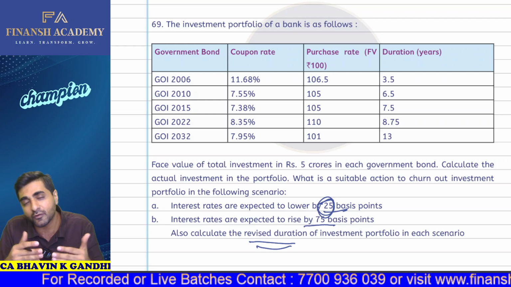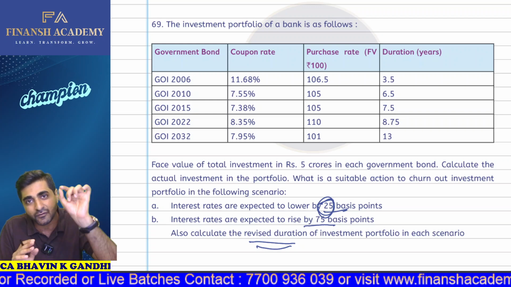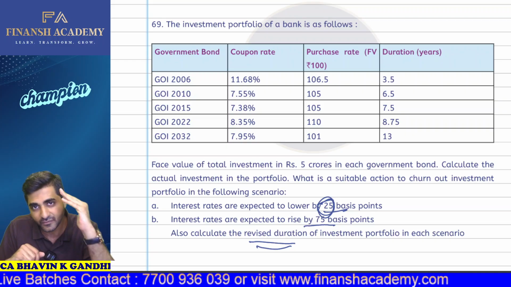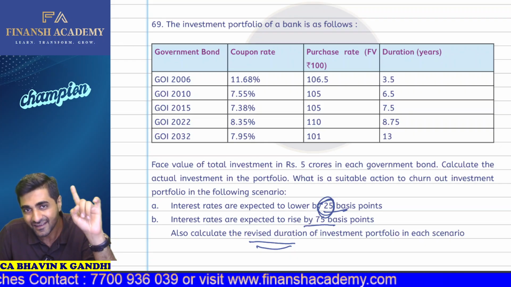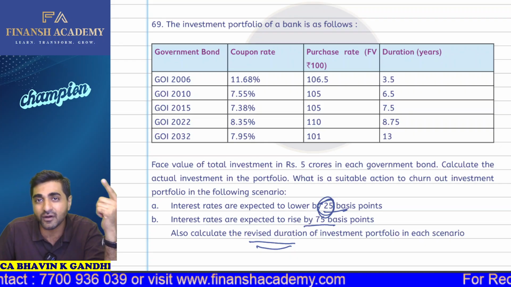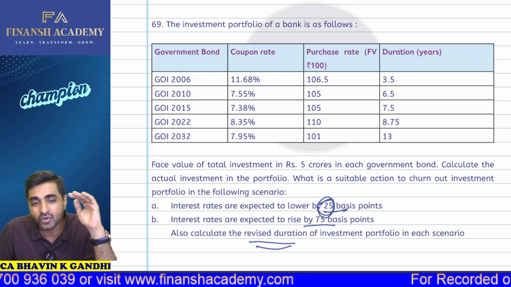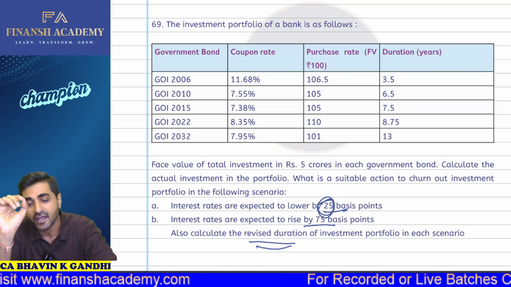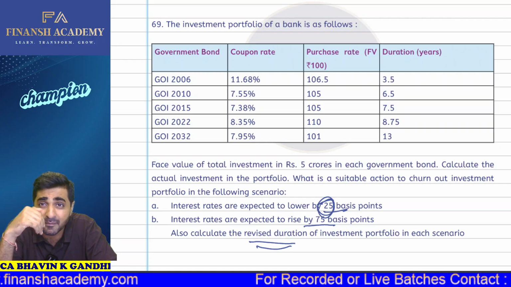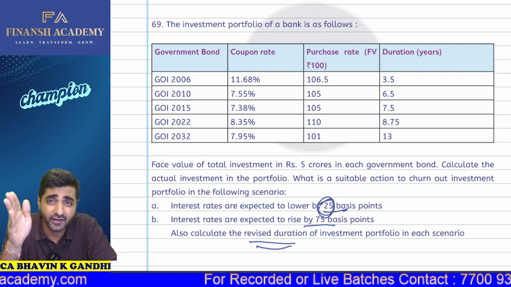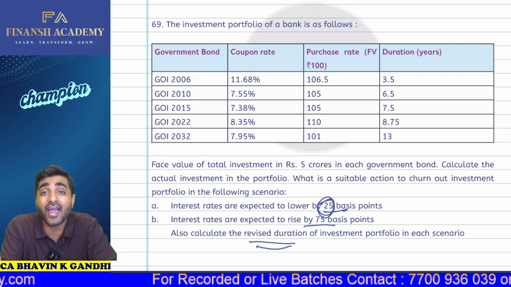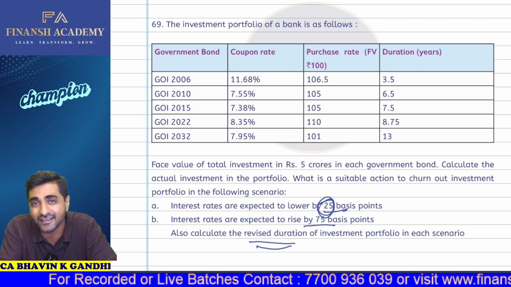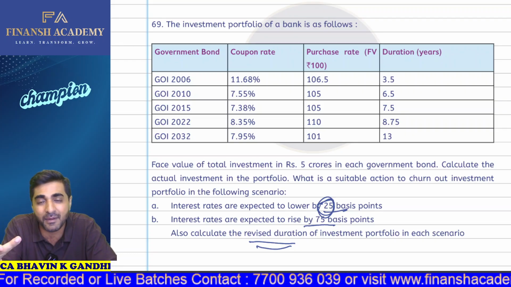Now, what do I mean by churning the portfolio investments? If I churn the portfolio investments, I have to sell one bond and invest in another bond. Now, if interest rates are expected to be lower, then can I say the price of the bonds will be higher? Interest rate will be lower, the price of the bond will be higher. What should I do? Should I sell the bonds of higher duration or the bonds of lower duration? See, if the interest rates are expected to be lower, the price of bond will rise. Which bond is going to have the maximum impact? Can I say the bonds which have the maximum maturity? Those particular bonds are going to have the maximum impact. Come on, yes or no?